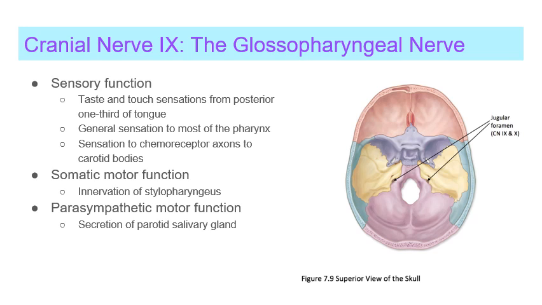Cranial nerve 9, also known as the glossopharyngeal nerve, has both sensory and motor functions. It receives taste and touch sensations from the posterior one-third of the tongue, general sensation from most of the pharynx, and sensation from chemoreceptor axons to carotid bodies. Carotid bodies are the structures on carotid arteries that detect and monitor oxygen and carbon dioxide levels in the blood. Motor functions include innervation of the stylopharyngeus muscle of the pharynx and secretion of the parotid salivary gland. This nerve passes through the jugular foramen.